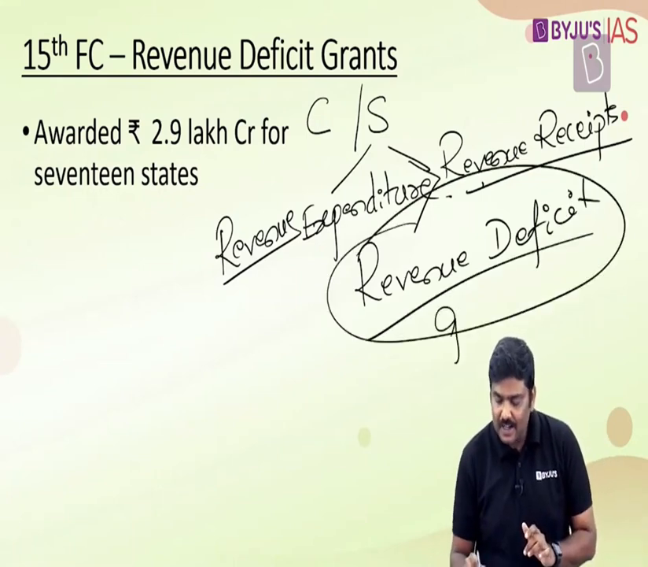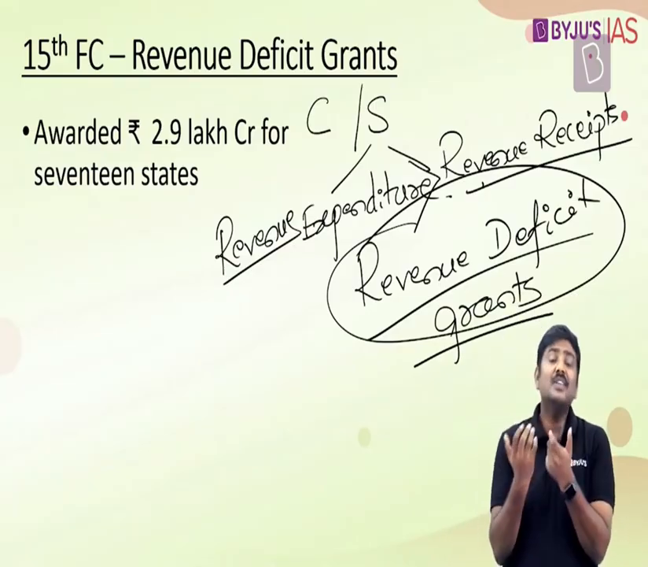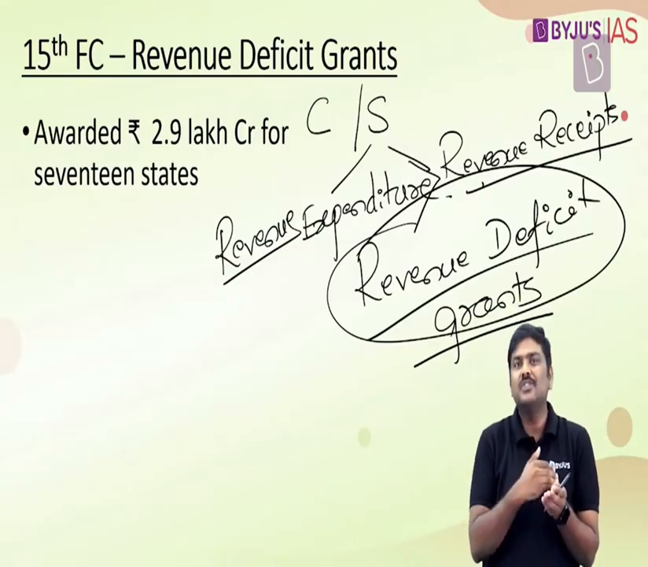With respect to revenue deficit, the 15th Finance Commission was asked by the central government that should we provide any kind of a revenue deficit grant to the states? That is basically, in order to address the revenue deficit of the state governments, the central government will provide certain grant in aid. So the question that was asked to the 15th Finance Commission was basically to look into it and tell us whether we should wipe out any of these particular grants which we provide to the states.